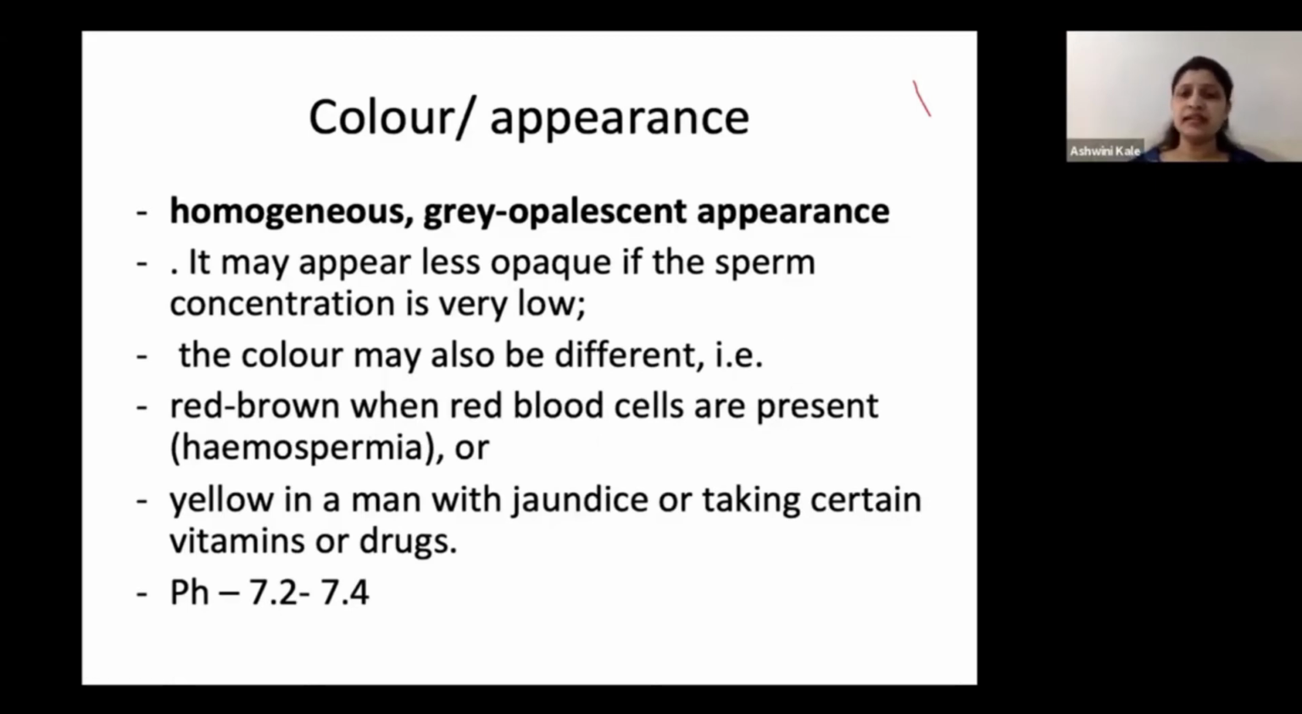The pH is generally taken in the reference of 7.2 to 7.4. We routinely do not check for pH of the sperm or the semen.